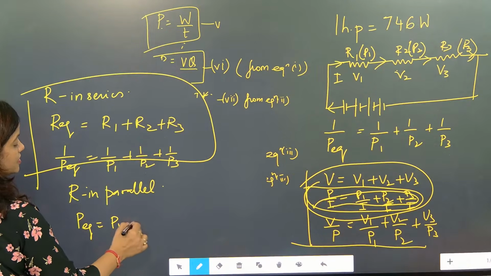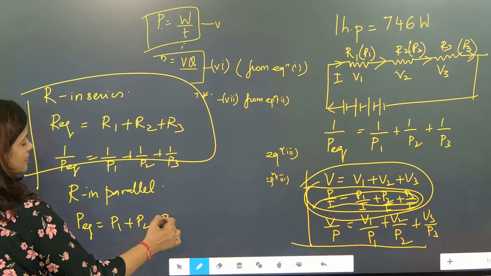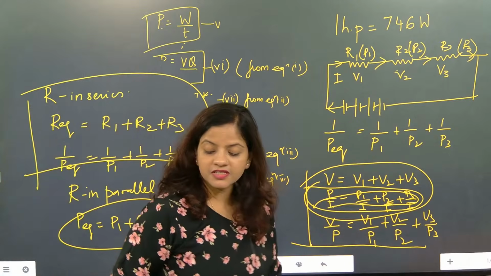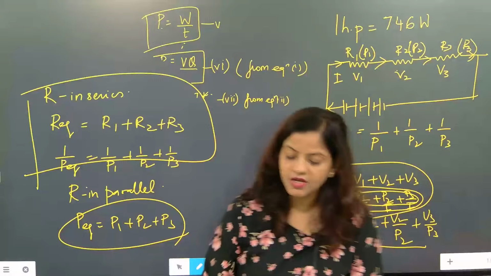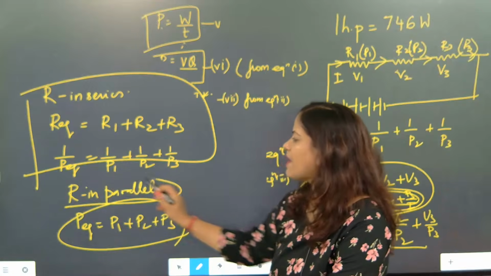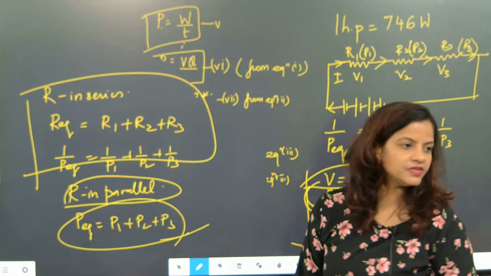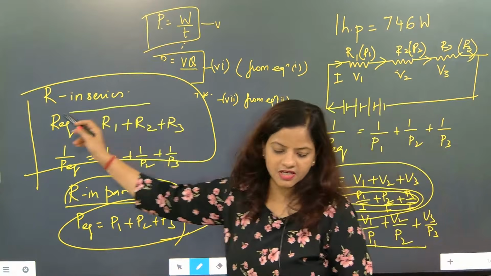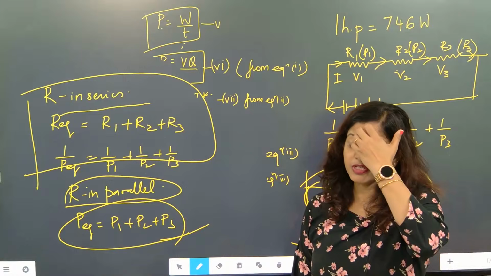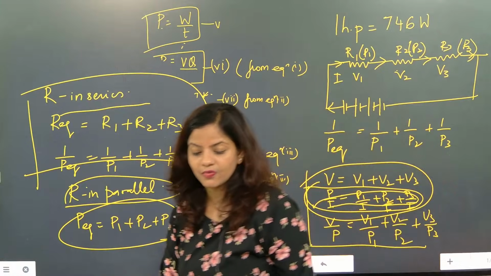Power will increase. The reverse will happen. Resistance in parallel, it will invert, and this is power. When resistance is in parallel, power will become this much. When resistance is in series, power will become this much. So this is exactly the opposite work.